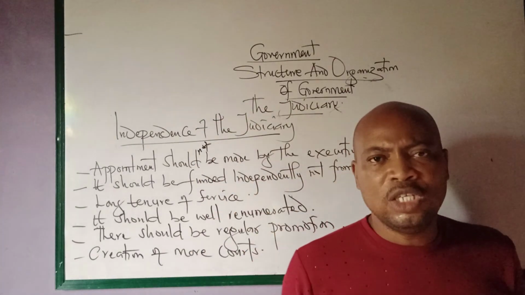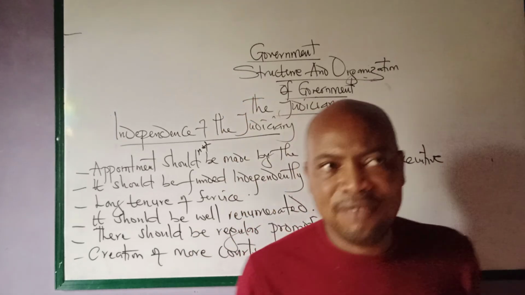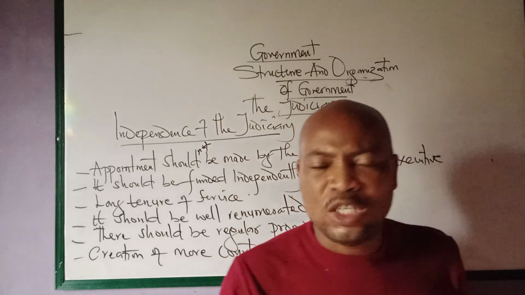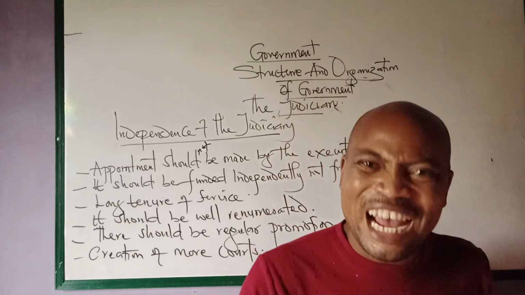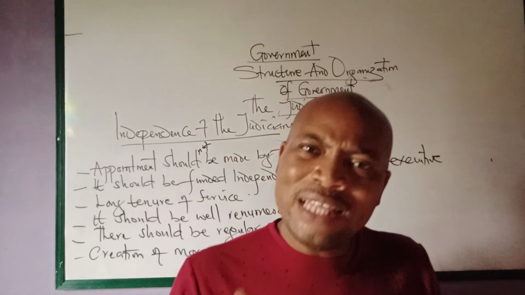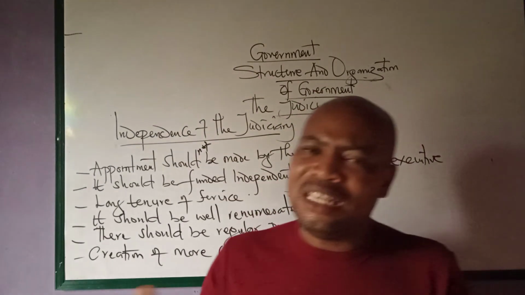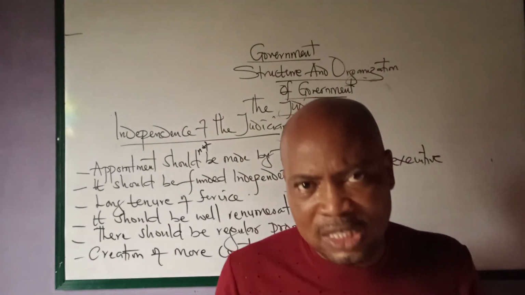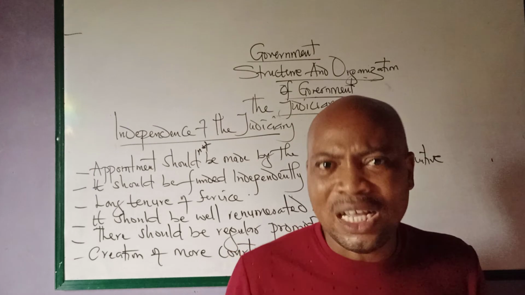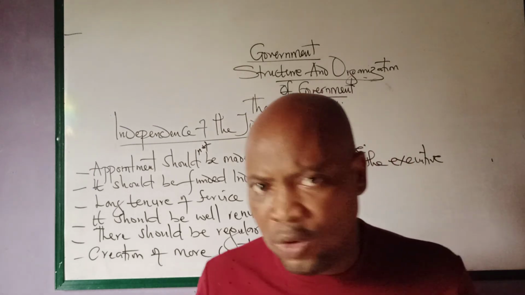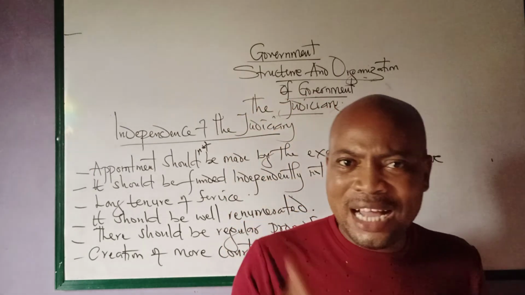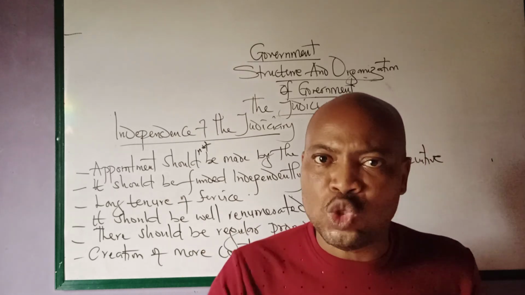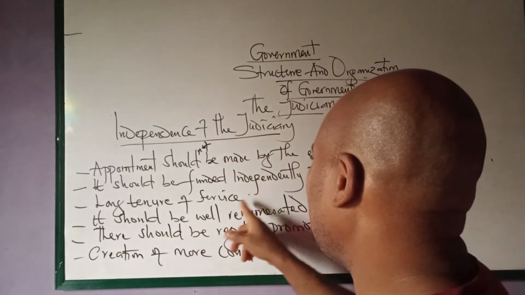The judiciary should not be funded by the executive arm of a government. There should be a private fund that should fund the judicial arm of a government. When the judicial arm of government is funded independently, then it will be in a position to dispense justice in a fair manner without any fear or favor. And by so doing, it will guarantee the liberties and the rights and the fundamental human rights of the people in the society.